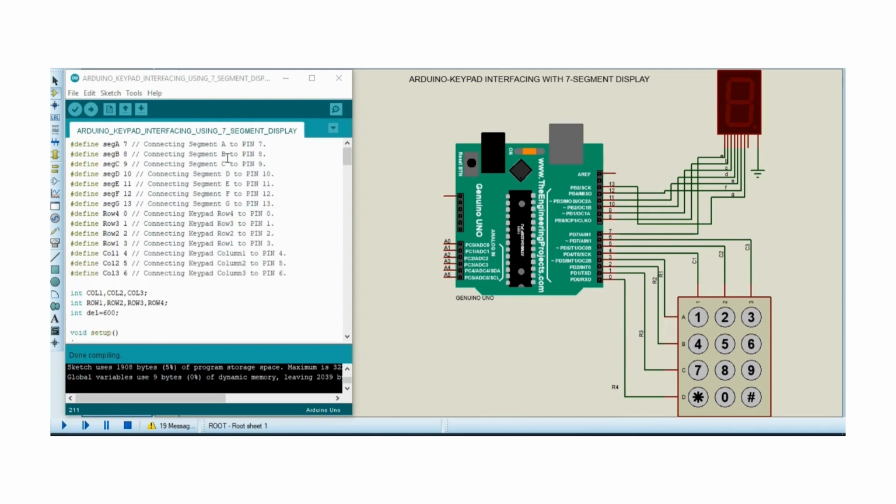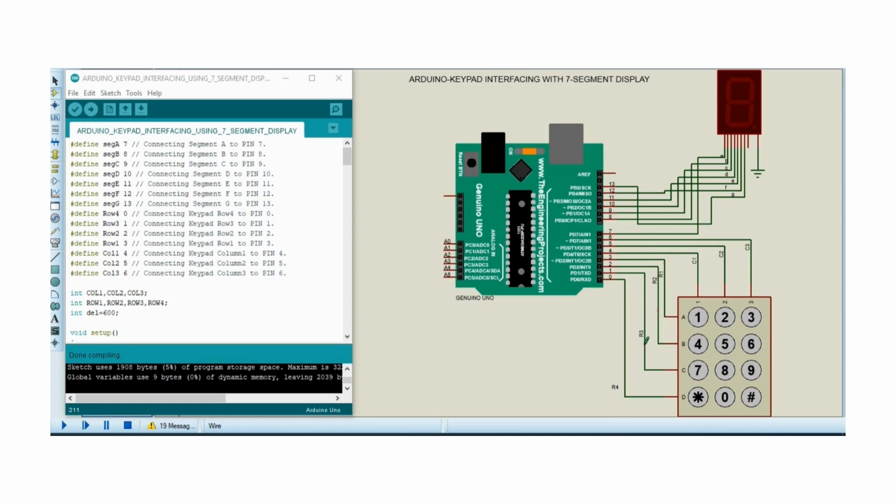From the coding here, you can see the pin connections done as per this diagram. On the coding, we have the segments being connected between pin 7 and 13 of the Arduino. The rows are being connected between pin 0 to pin 3 of the Arduino, as is stipulated here.